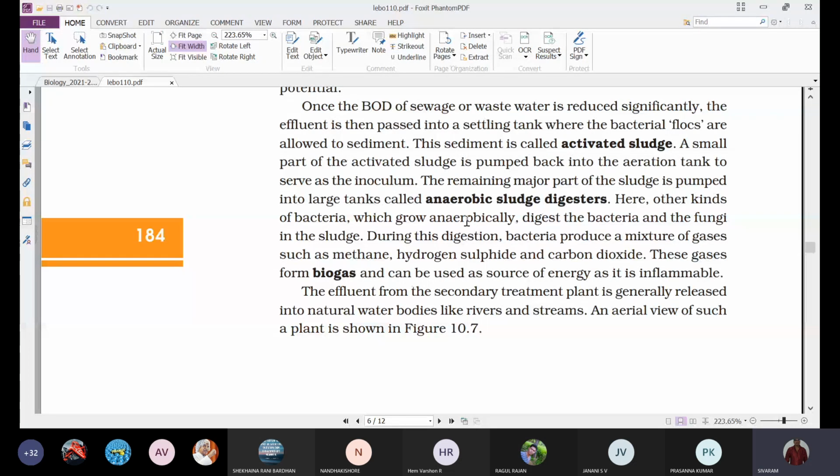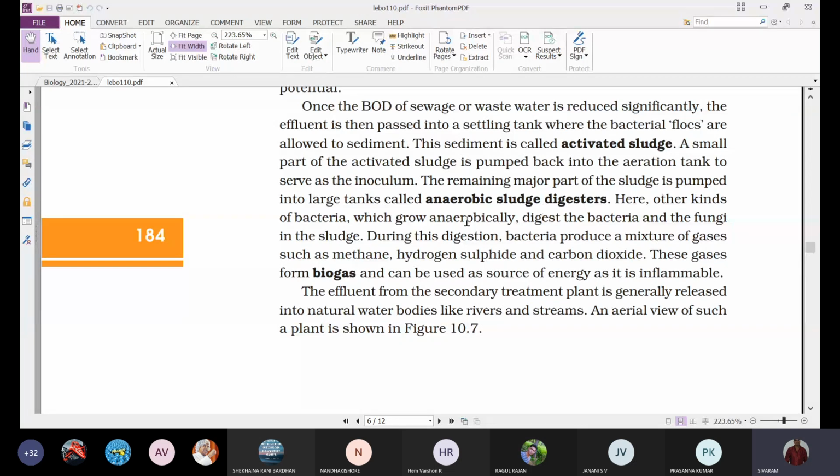What these bacteria do is digest the bacteria and the fungi in the sludge. These heterotrophic bacteria feed on the aerobic bacteria and the fungal filaments in the sludge. In this digestion, bacteria produce a mixture of gases such as methane, hydrogen sulfide, and carbon dioxide. These gases form biogas and can be used as a source of energy as it is inflammable.